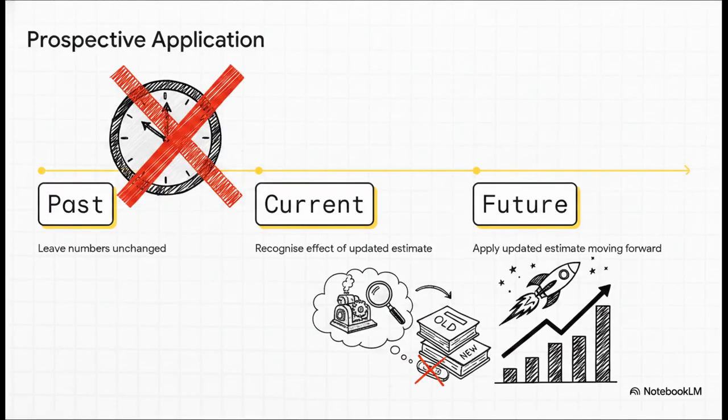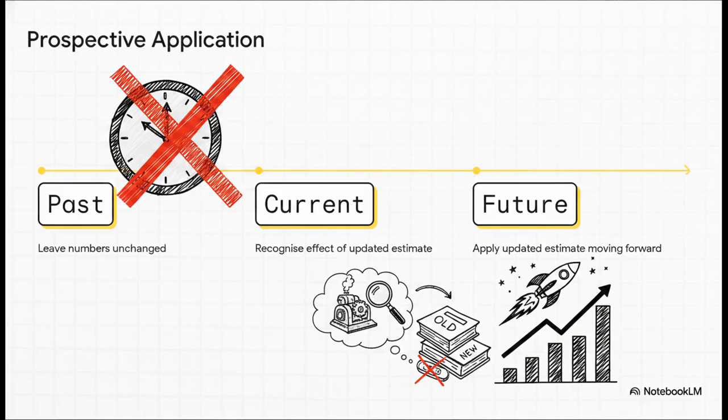And because these estimates are just refined guesses based on new developments, we definitely do not use our time machine here. We only apply these changes prospectively. For example, if you get new information, say you realize a massive piece of machinery is going to wear out way faster than you originally thought, you don't go back and change last year's depreciation. You leave the prior period completely unchanged, recognize the updated effect right now in the current period, and then apply it moving forward.